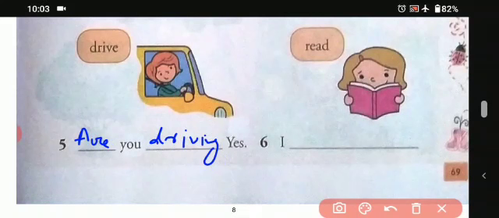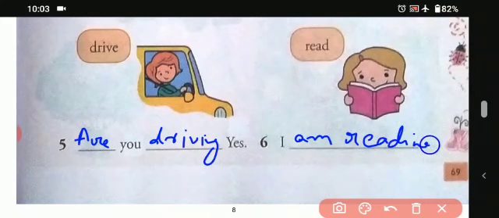Now we'll do another one, the girl is reading the book. So we'll write I am reading, like this. Okay students, this is how we have to do these exercises.